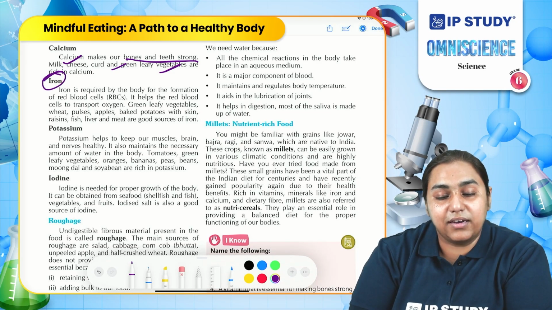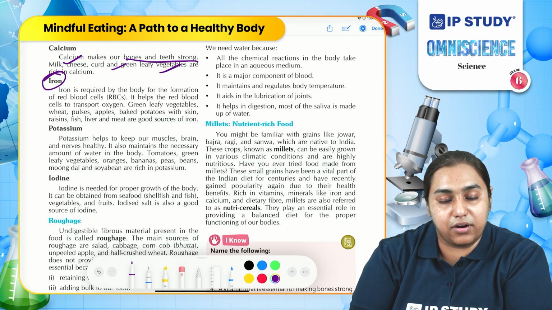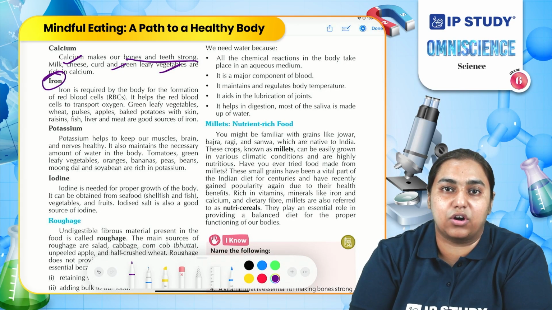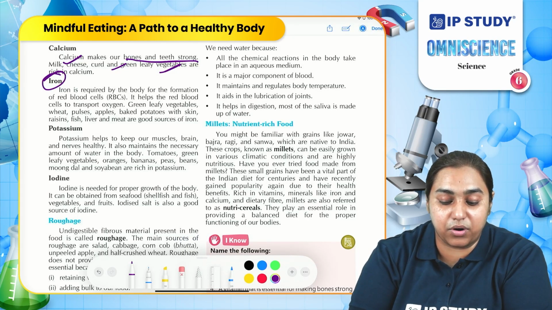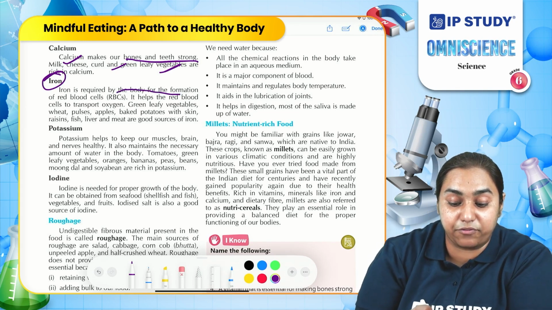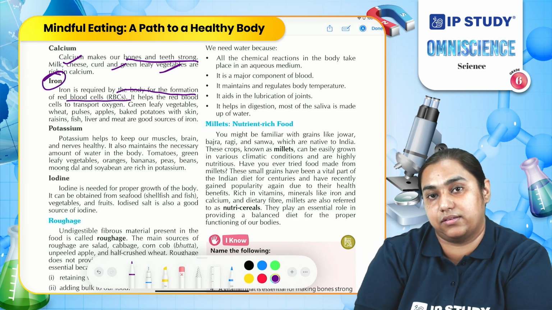Iron. Iron is also one of the important minerals in our body. You might have heard that when people feel very weak, doctors suggest that they might be anemic. They lack iron in their blood. Why is iron important? Because iron helps in the formation of red blood cells.